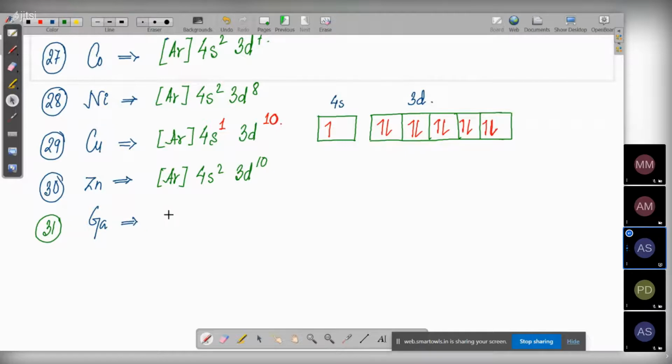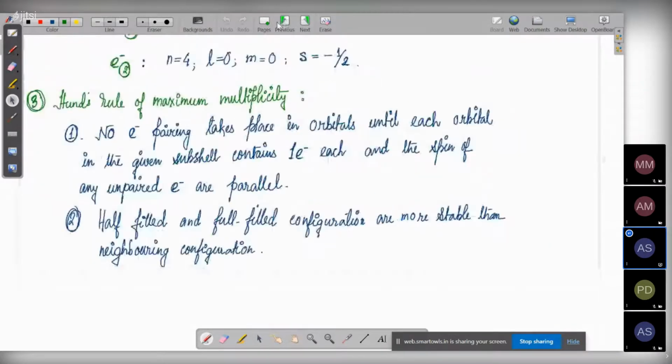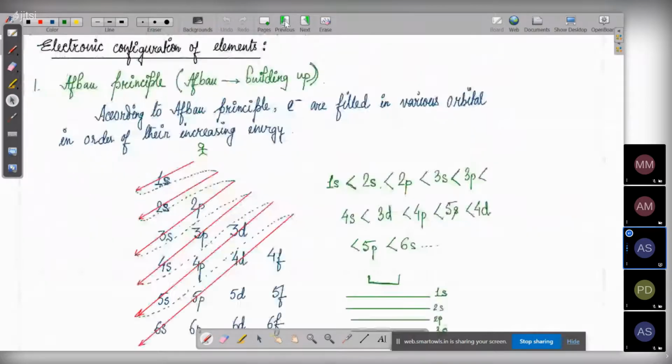Can you tell me the configuration for gallium? 4s2 3d10 4p1. Yes, 4p1. Because the 3d has been filled up, the next electron now enters 4p according to the Aufbau principle.